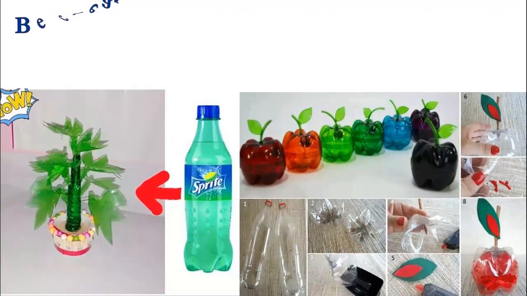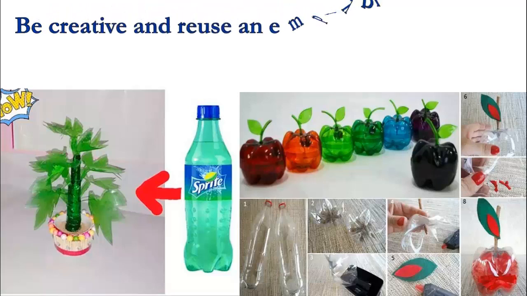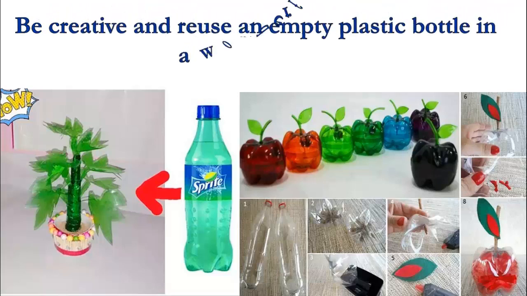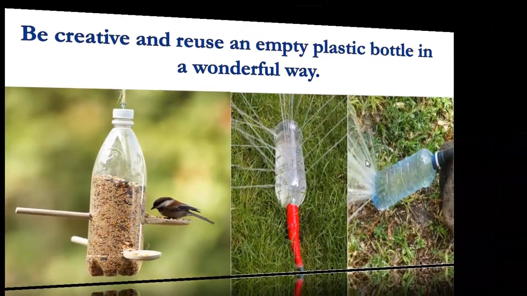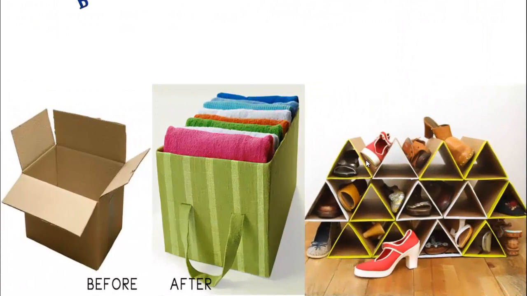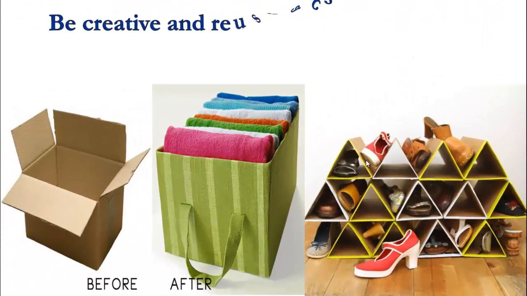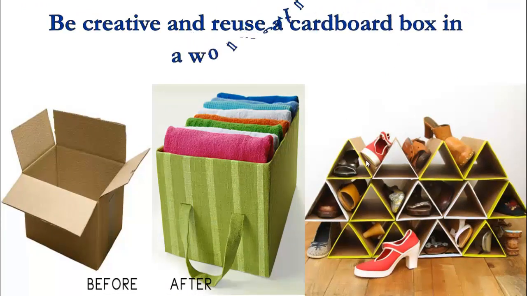What about the bottle? Try to be creative here. We can use the empty plastic bottle in a wonderful way, like these shapes. Can you see here? Like this one. What about the empty cardboard box?